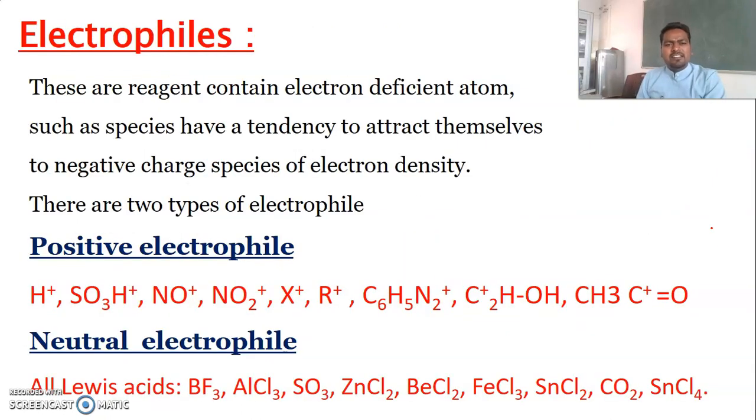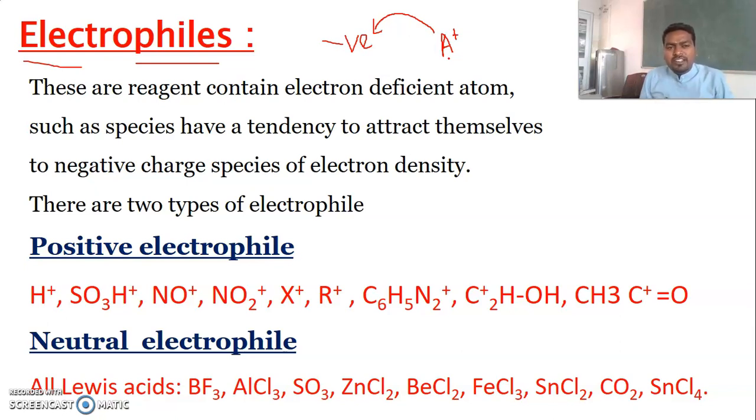Next, another interesting reagent is the electrophile. Dear students, you just electrophiles. Electro means negative, and phile means attraction. That is something which is moved towards the negative side. For example, if you take A, it moves towards the negative. Why does it move towards the negative? Because A is positive in nature. That is what electrophile means; these are the species.